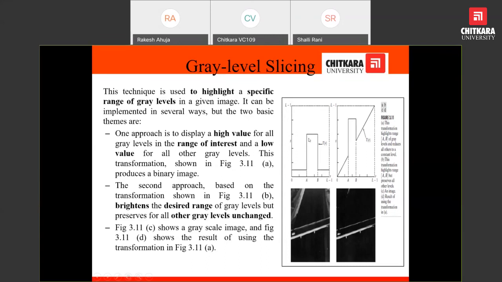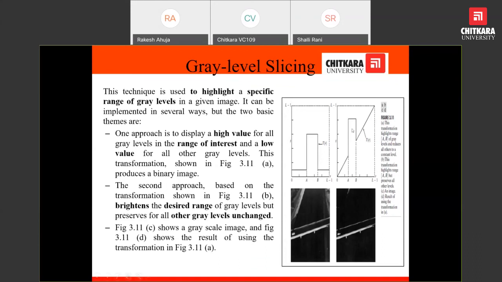This means we have brightened the value of those pixels, and the rest of the gray level values we have put at a single low level. Suppose the rest of the gray level values, such as 130 or 50, may be represented by 20. All other gray level values are represented by 20, and the others are represented by 200. So only two values exist. In this way, we can highlight a specific range of gray level values.